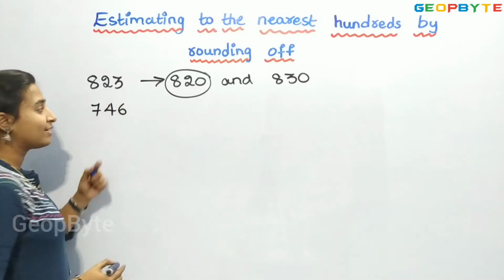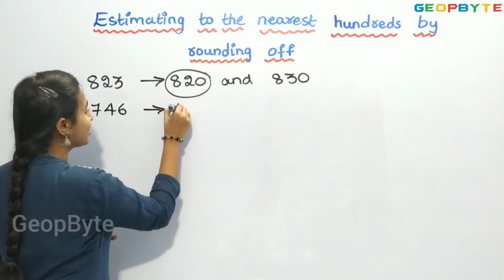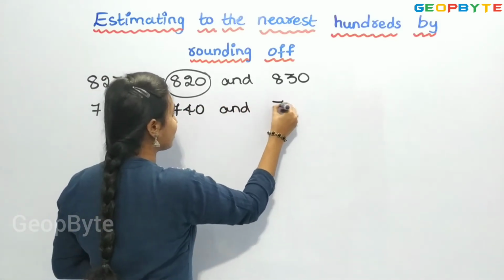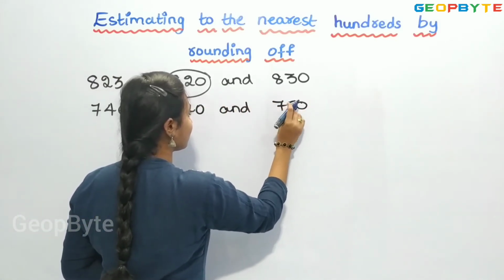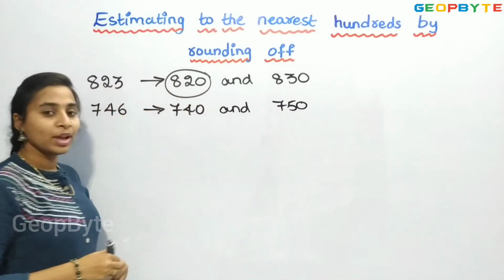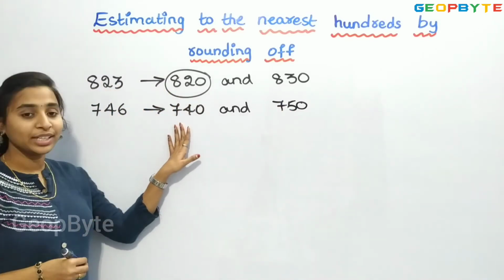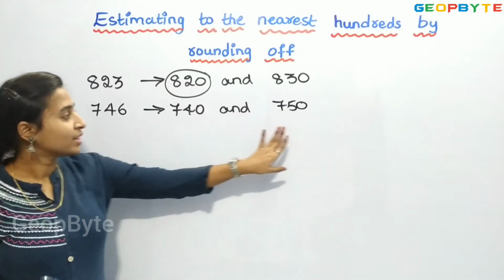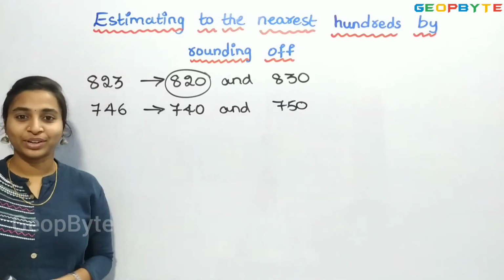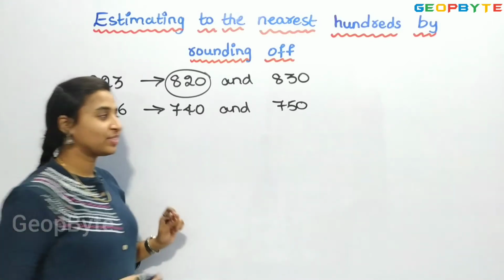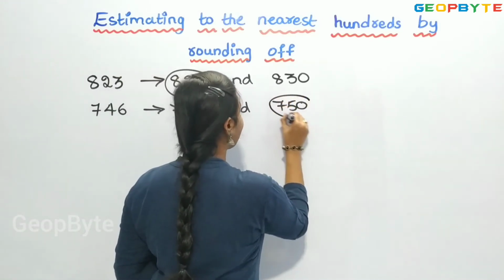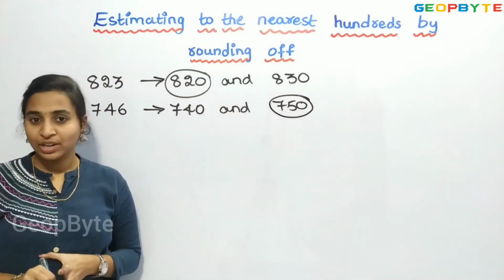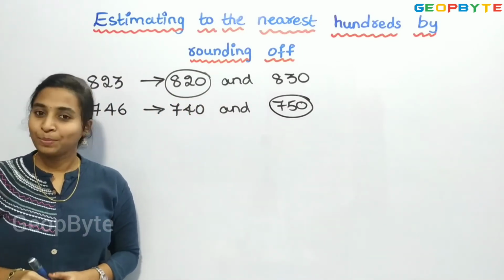746. 746 lies in between 740 and 750. So now if you see, the difference between these two numbers will be 6 and the difference between these two numbers will be 4. Obviously 750 is the nearest hundreds. Right? So now you need to remember 2 points.